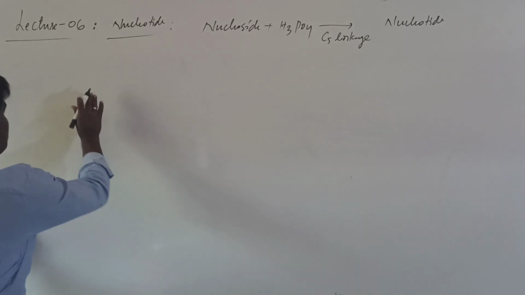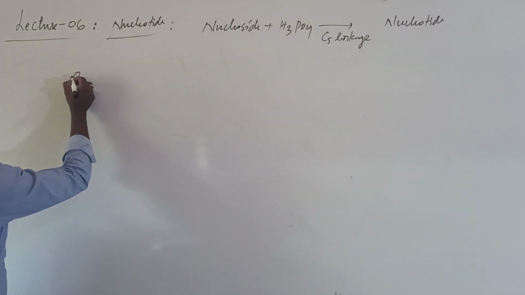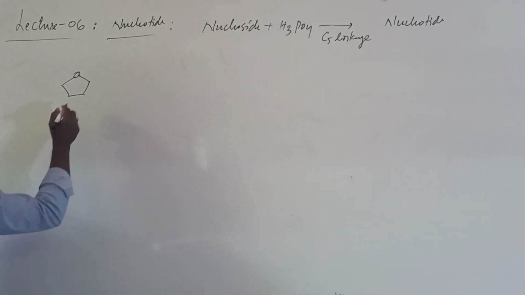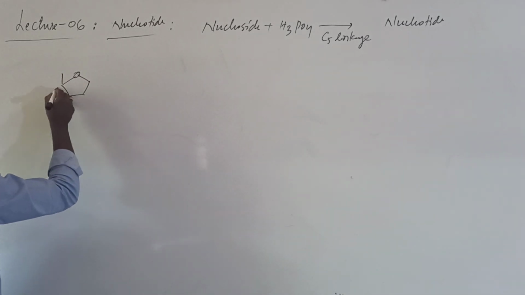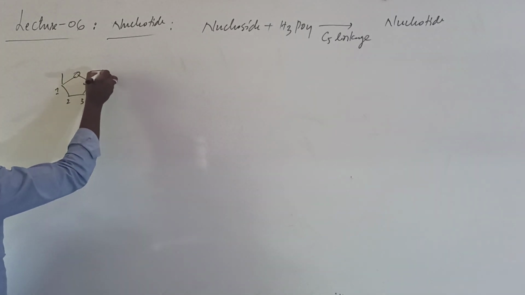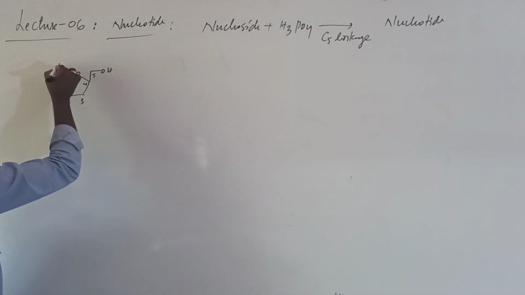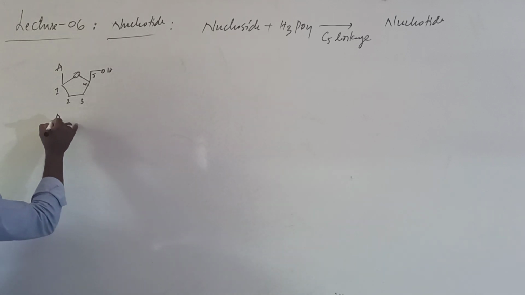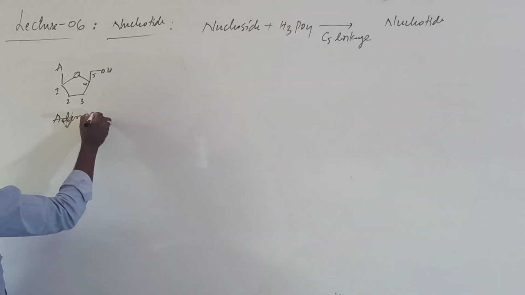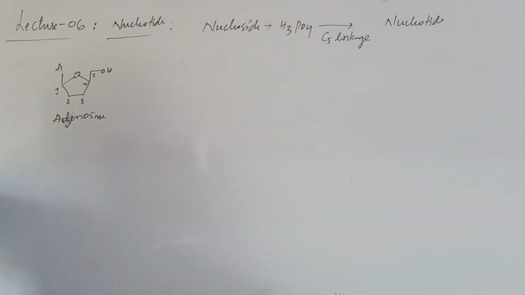Let me take an example. Suppose I take a nucleoside. Here I am taking my first carbon. This is the first carbon, second carbon, third carbon, this will be the fourth carbon and this will be the fifth carbon. Here I will take A. This will be adenosine, a nucleoside.